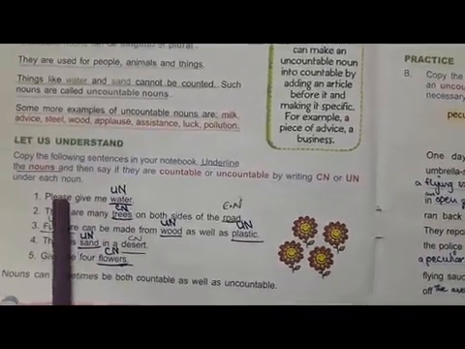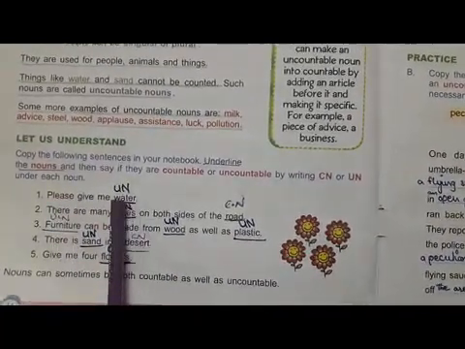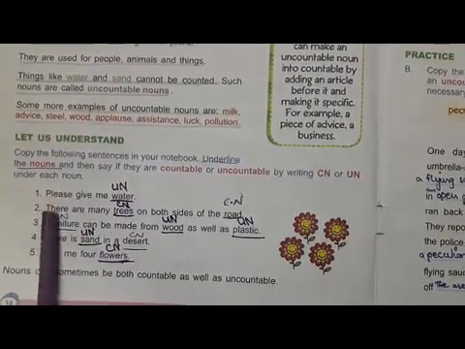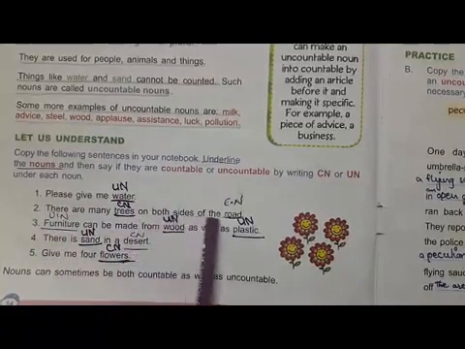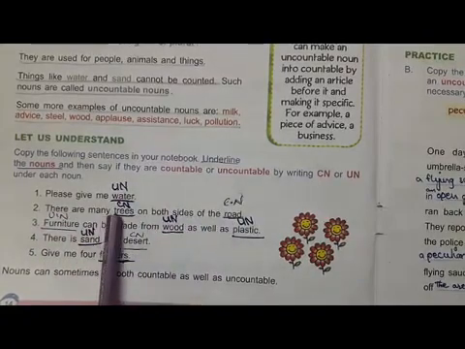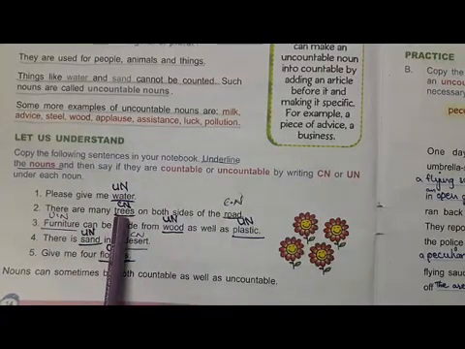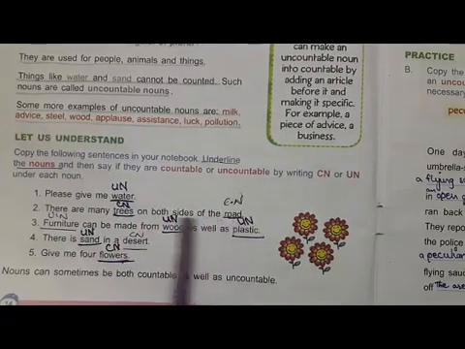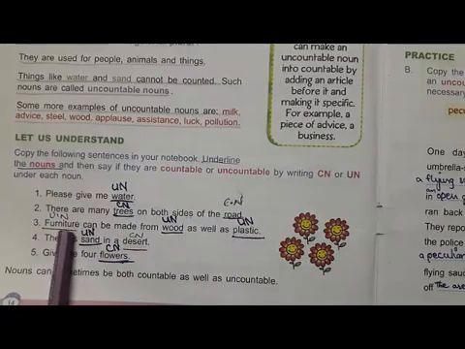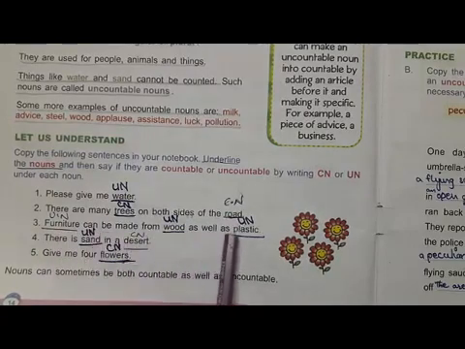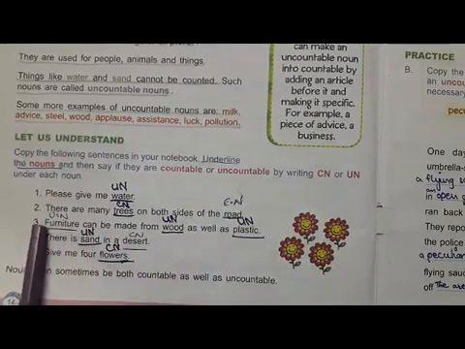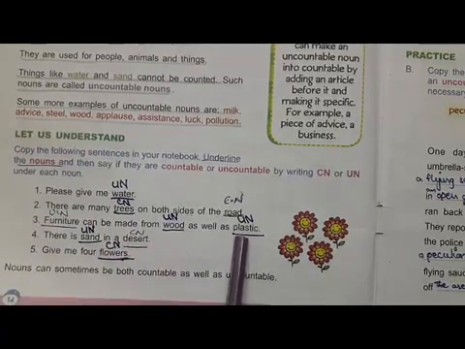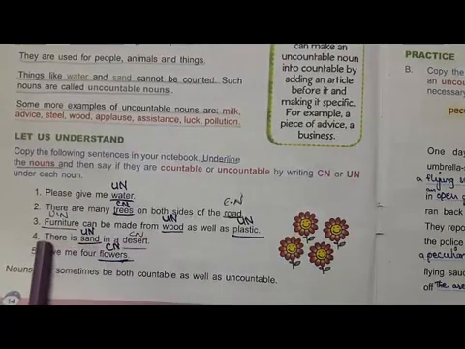Number 1 statement. Please give me water. The noun is water and water is uncountable. We cannot count water. There are many trees on both sides of the road. Trees, we can count the trees, so it is a countable noun, and we can also count the road, so it is a countable noun. Furniture can be made from wood as well as plastic. So furniture is an uncountable noun, and wood and plastic, we cannot count them. So these are uncountable nouns.